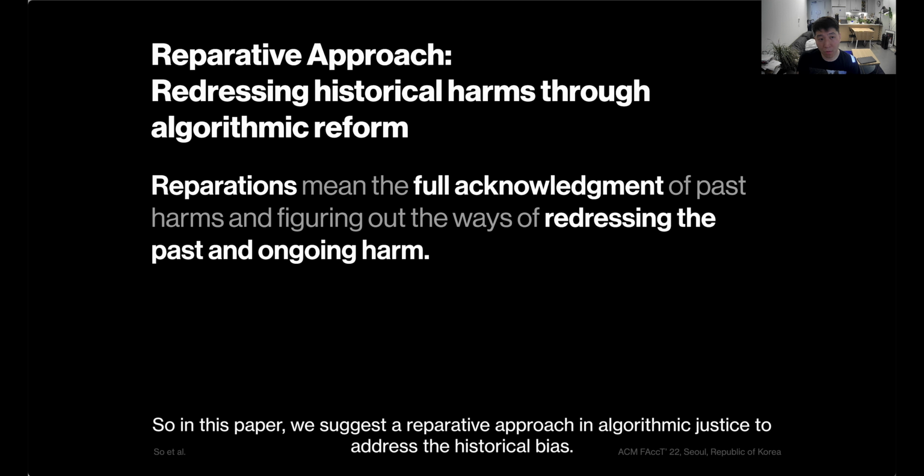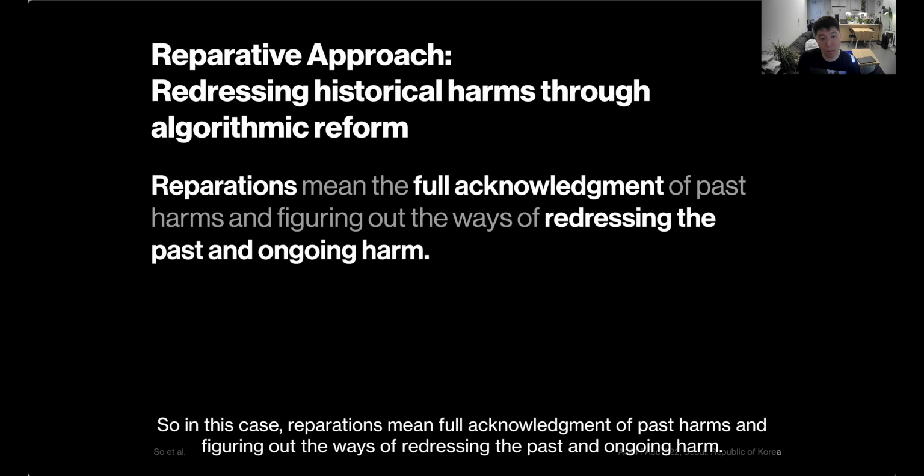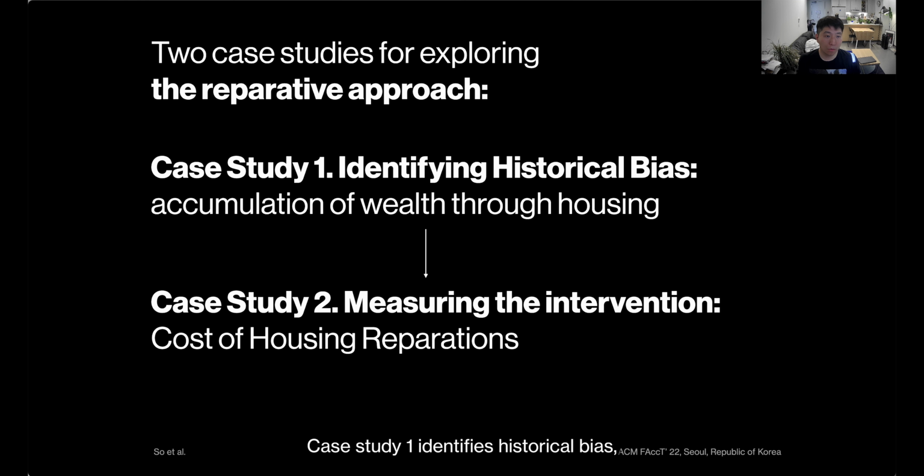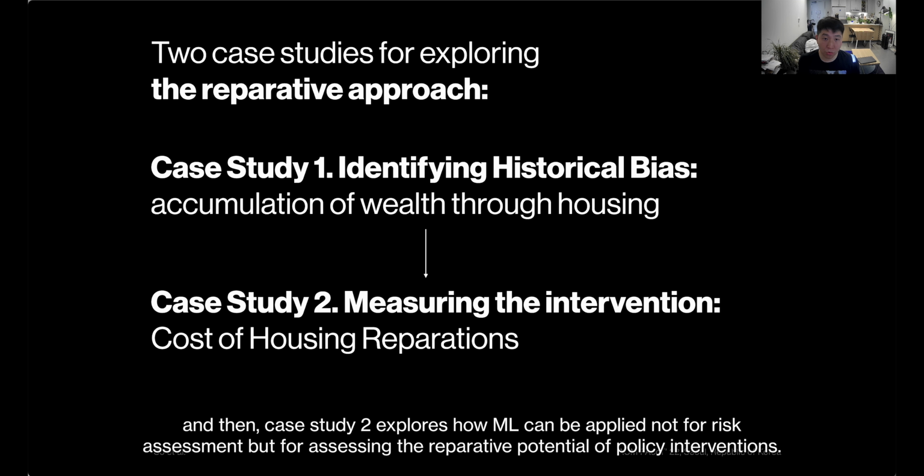So in this paper, we suggest a reparative approach in algorithmic justice to address the historical bias. In this case, reparations mean the full acknowledgement of past harms and figuring out ways of redressing the past and ongoing harm. So case study 1 identifies historical bias, and then case study 2 explores how machine learning can be applied not for risk assessment, but for assessing the reparative potential for policy interventions.